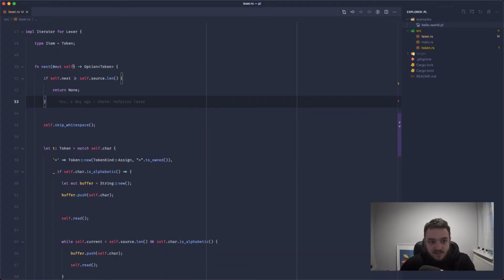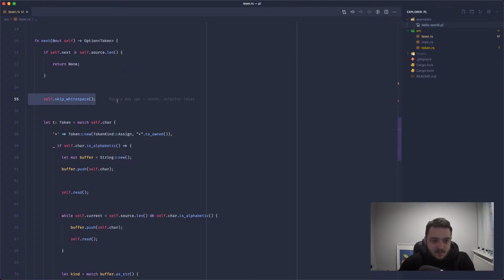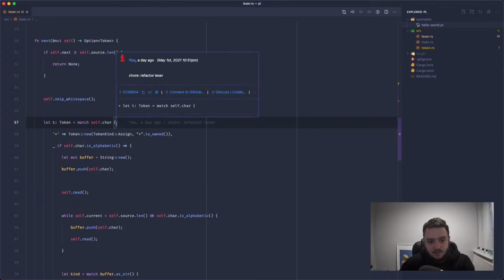And the next method is very simple. It just returns an Option Token. If we're beyond the length of the source, we return None, which is basically like null. We skip over any white space because we don't really care about white space. And then this is where all the heavy lifting goes. This could be moved out later on. But for now, we're saying match against the self.char, so match against the current character.